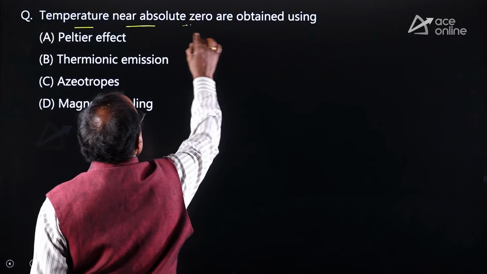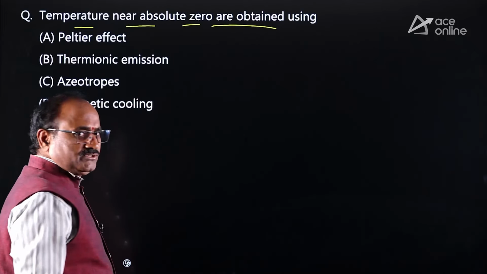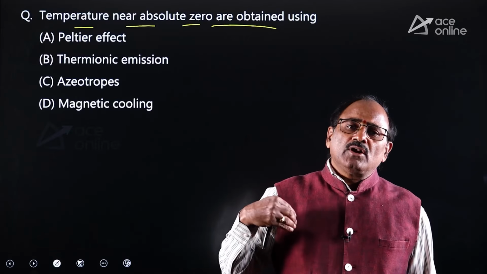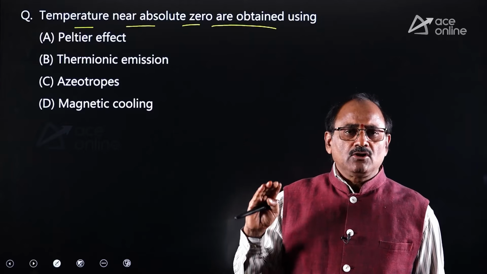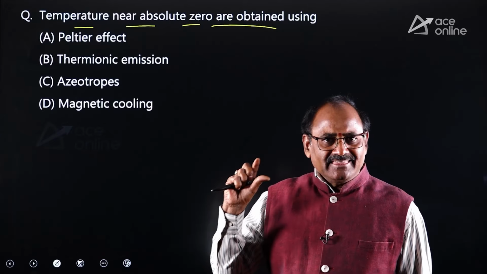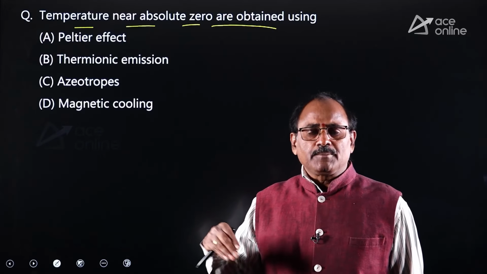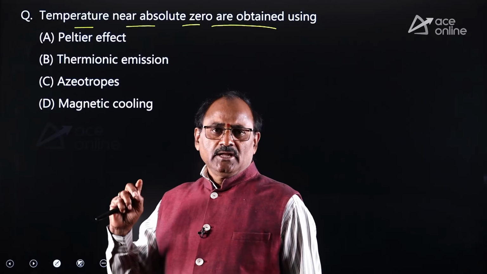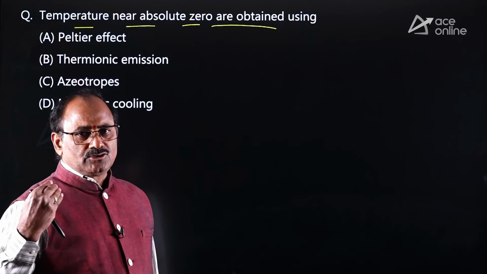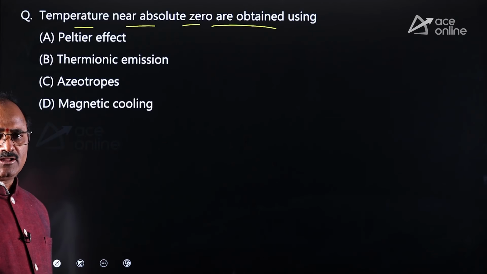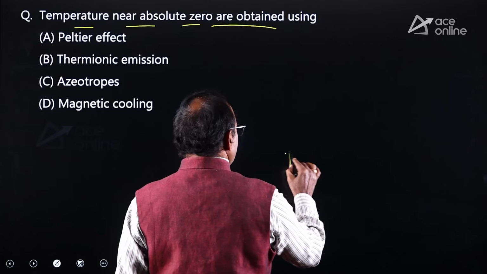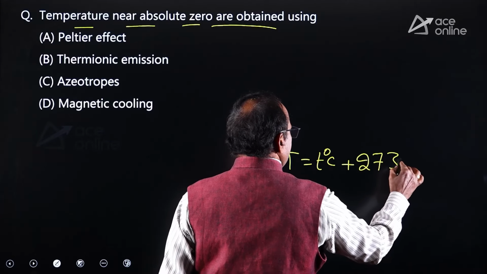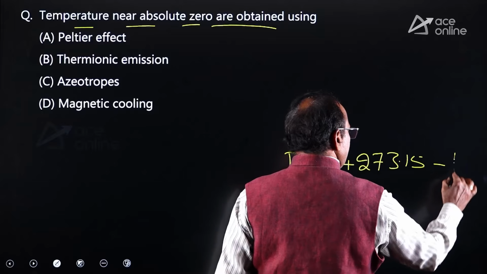Temperature near absolute zero is obtained by using what? Absolute zero state means the state where the molecular momentum is zero. At that absolute zero state, the temperature is called absolute zero temperature and the corresponding pressure is called absolute zero pressure. If we measure the temperature based on that absolute zero state, that temperature is called absolute temperature. That absolute temperature, capital T, equals thermometer reading in degree centigrade plus 273.15. The resulting unit is Kelvin.